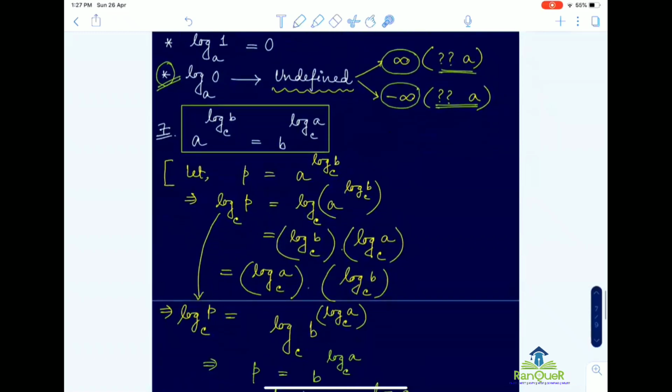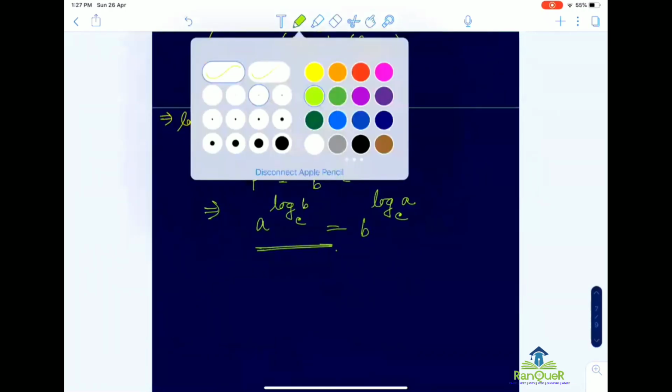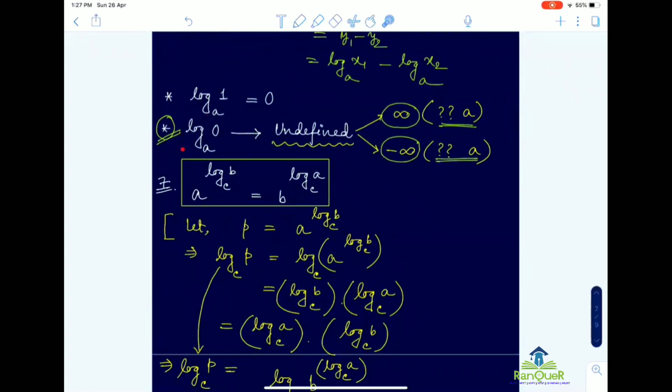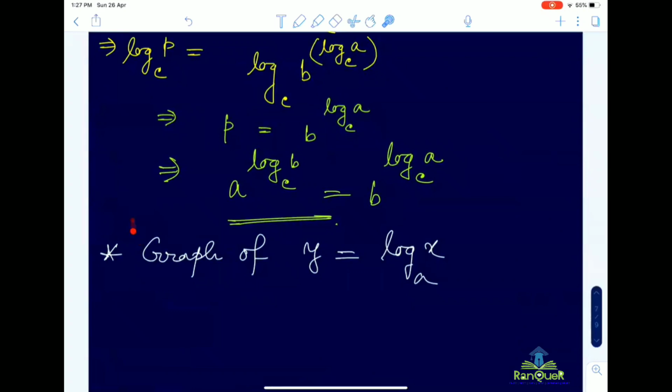Next day we will discuss the graph of y equal to log x to the base a. With respect to that graph, we will try to understand that log 0 base a will be undefined. In which interval of a it will be plus infinite, and in which region of a it will be minus infinite, that we will explain with the help of this graph next day.